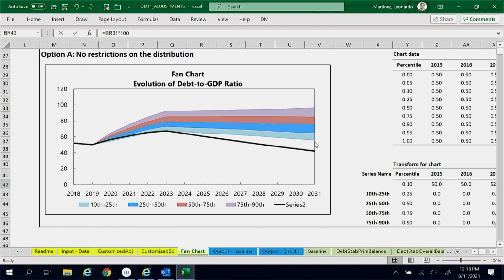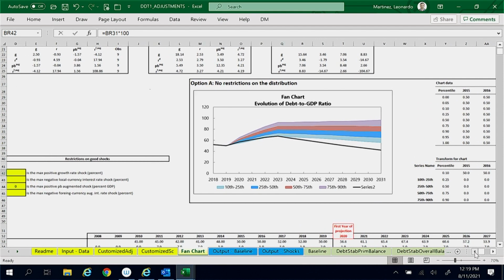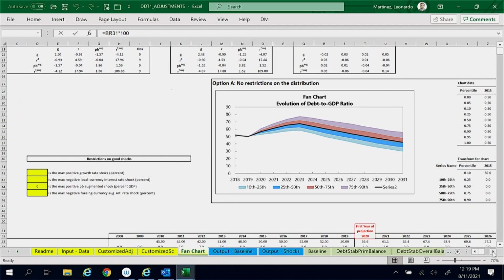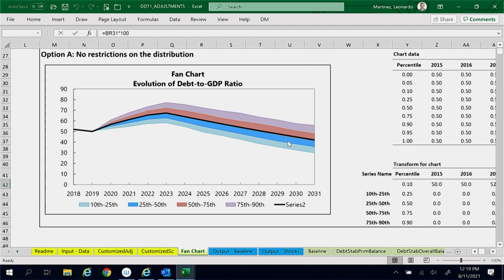We can see that the symmetric fan chart is not centered around the baseline scenario, the black line. This happens because we have not yet generated the fan chart using Macroland's data. To generate the fan chart with Macroland's data, we must simply click the blue button in this worksheet. Now, we see that the symmetric fan chart is centered around the baseline scenario.